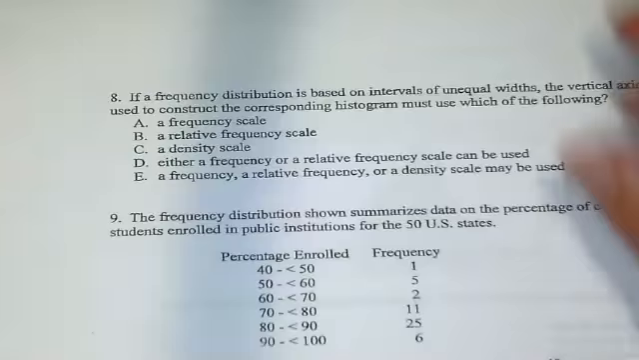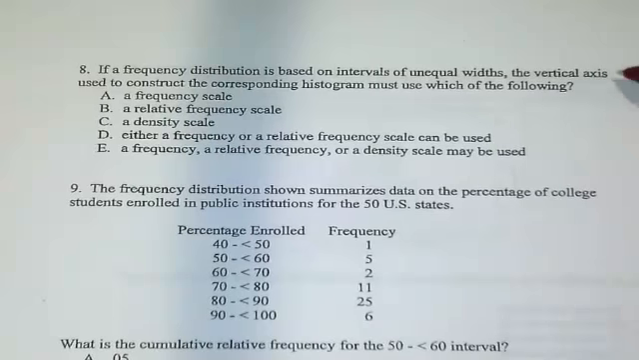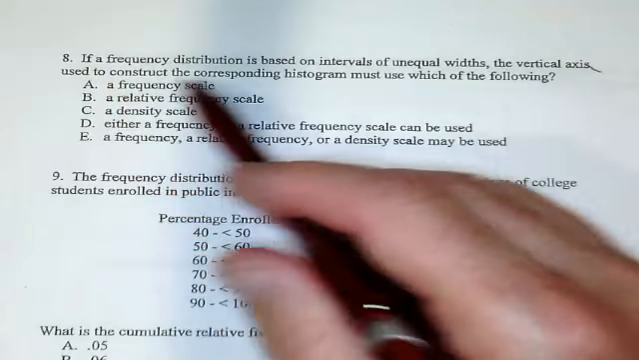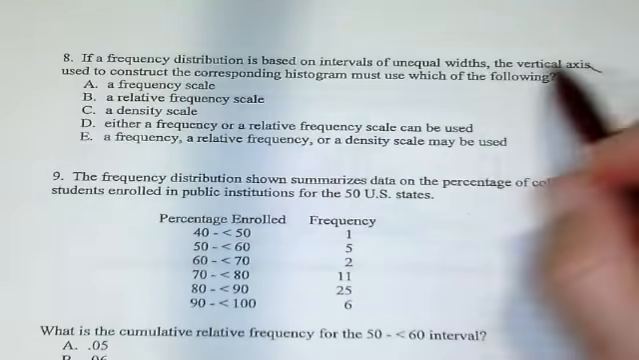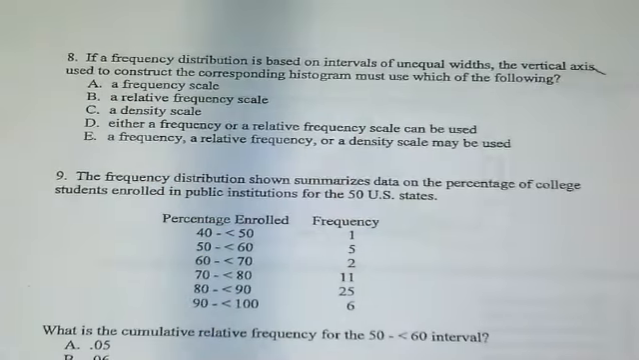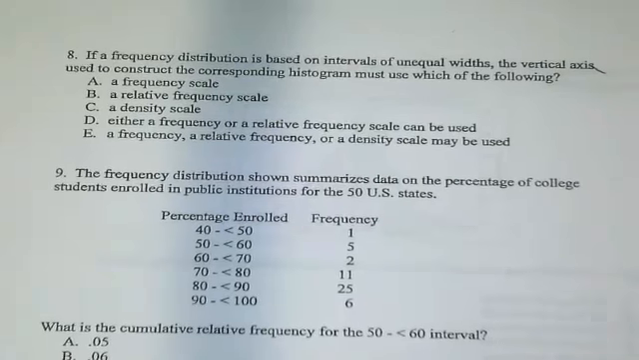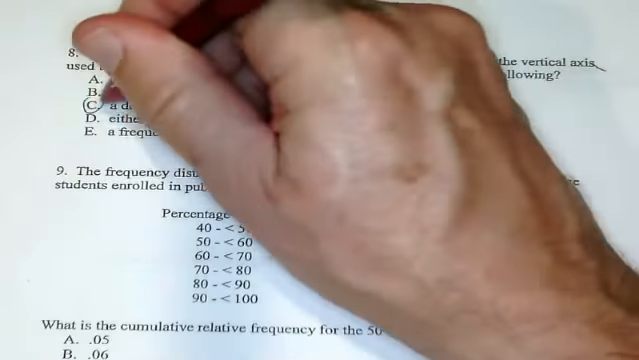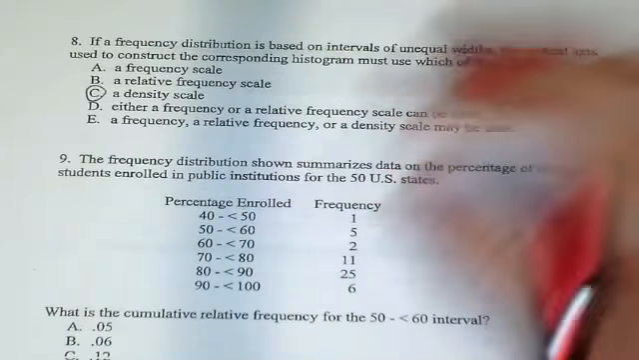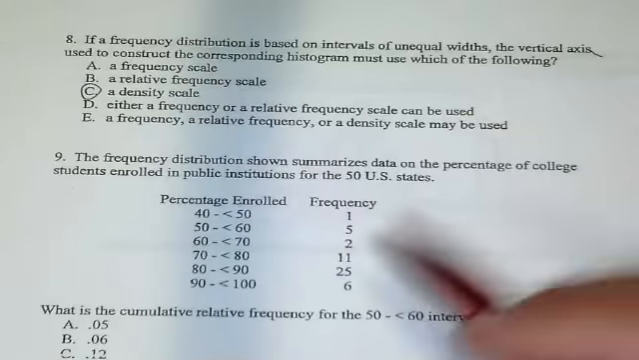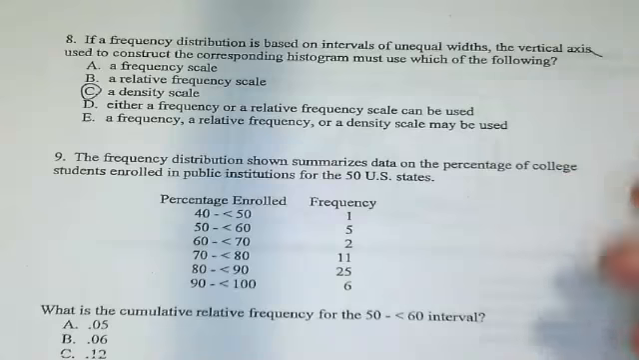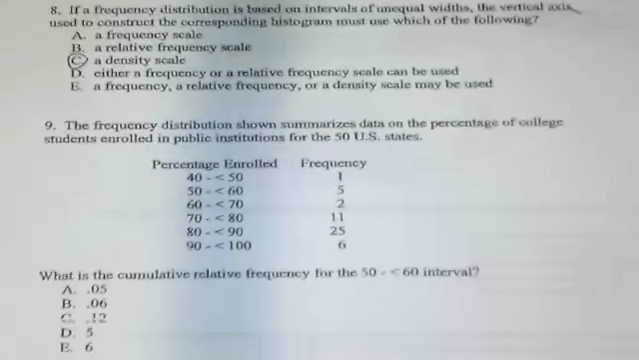Okay, number 8. If a frequency distribution is based on intervals of unequal widths, the vertical axis used to construct the corresponding histogram must use which of the following? And that answer is C, a density scale, which we hadn't talked about, so I'm giving everybody credit for number 8, whether you got it right or wrong. But that answer is going to be a density scale, because that tells us what proportion of the graph is being used.